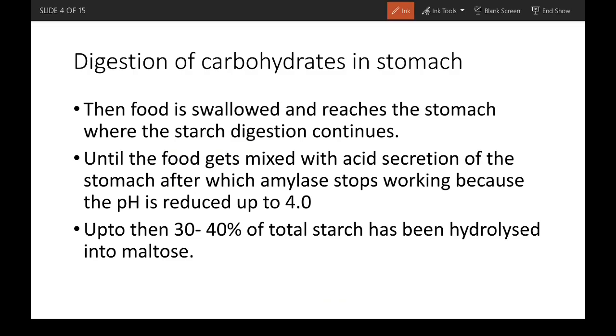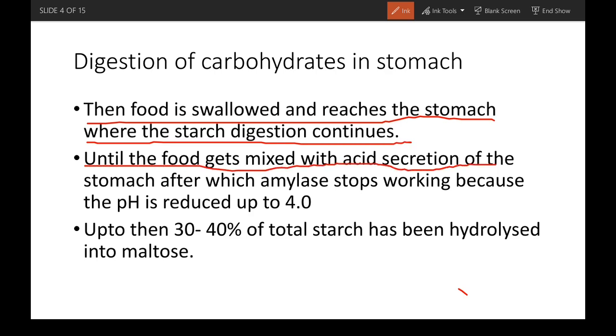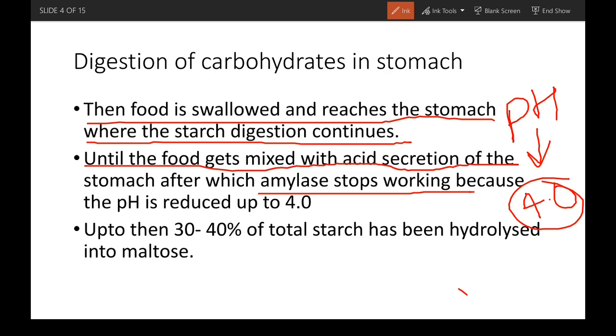Digestion of carbohydrates then continues in the stomach, right? Because when food is swallowed and reaches the stomach, starch digestion continues until the food gets mixed with the acid secretion. When the pH of the stomach is lower than 4, the salivary amylase stops working, because every enzyme has an optimum pH, temperature, etc. and the salivary amylase is also an enzyme which cannot work below this pH. So when acid is secreted into the stomach, amylase stops working.